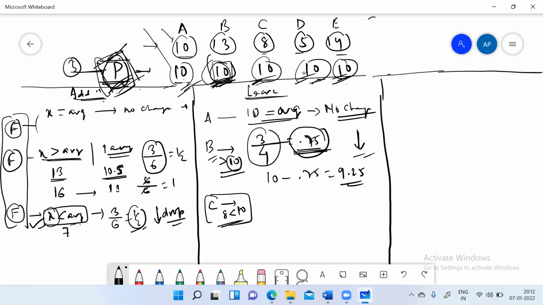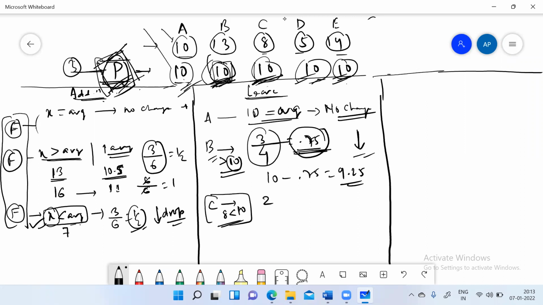So P knows that C has 10 chocolates right now, and C had come with 8 chocolates. So what will C do? P will take 2 from C, because C will leave the group with 8 chocolates only. So we will take 2 from C and distribute to everyone who is still there in the group. So क्या होगा?